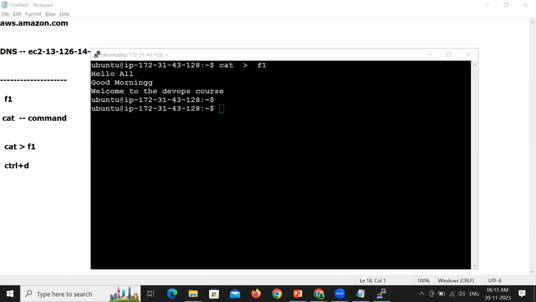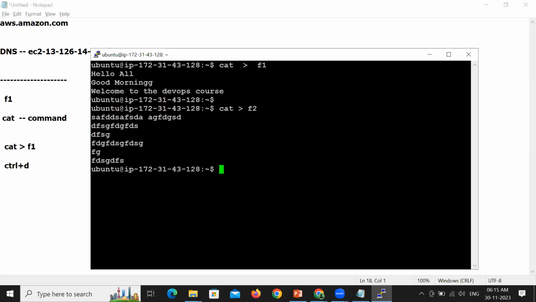Similarly, I want to create one more file with the name F2. So let's say cat greater than, mention the file F2. Whatever content you want, participants, write the content. How to come out of the cat command? Control D. So these are the 2 files which I have created. I hope I'm very clear in showing you how to create a file. The cat command is used and I have created 2 files, F1 and F2.